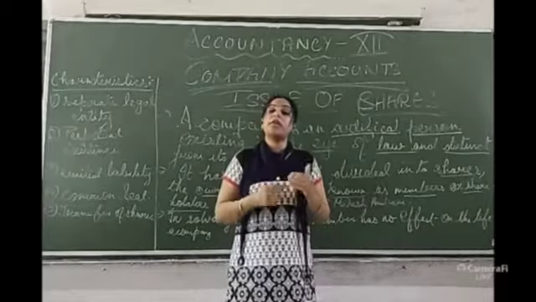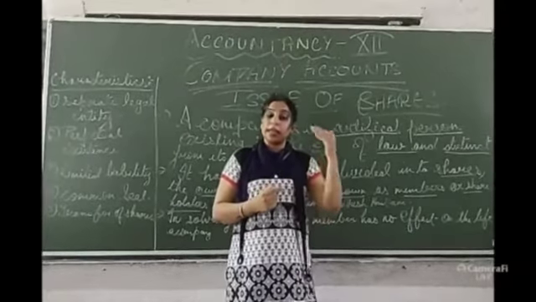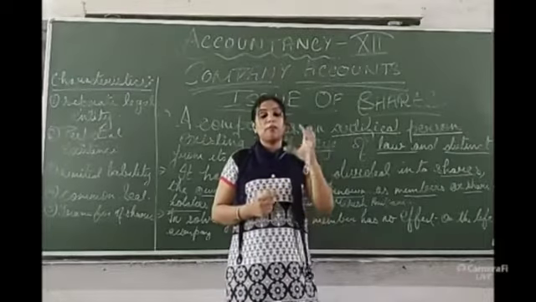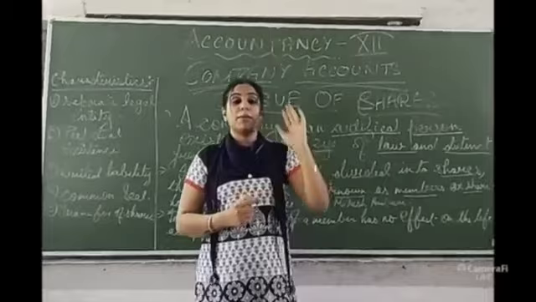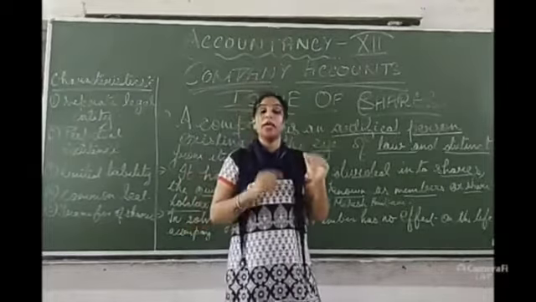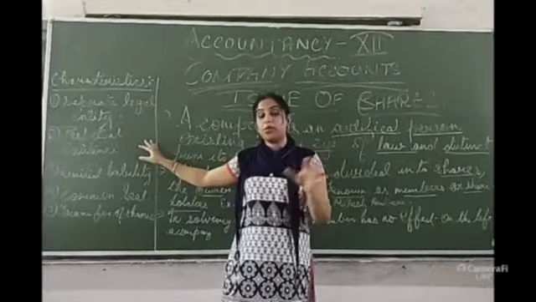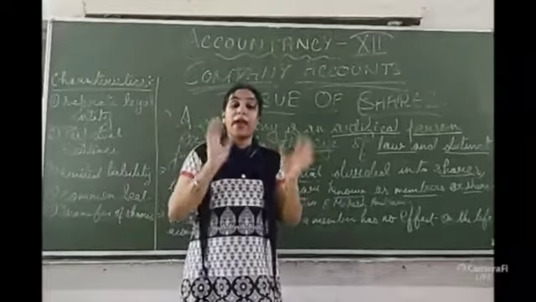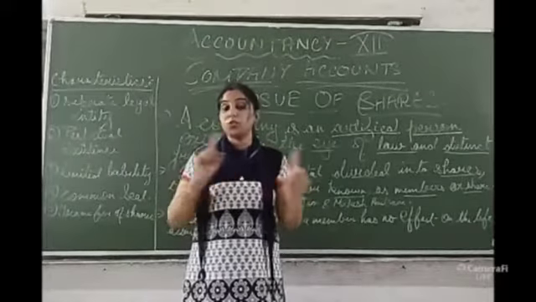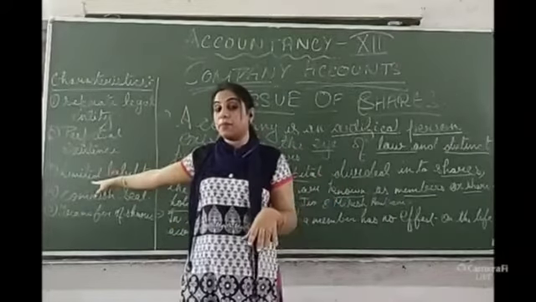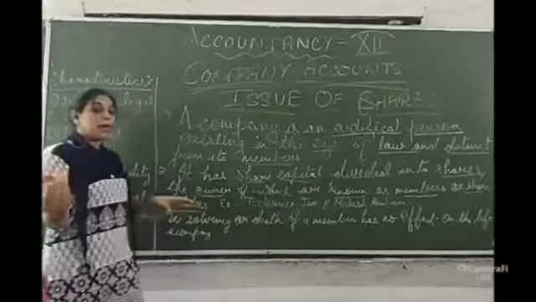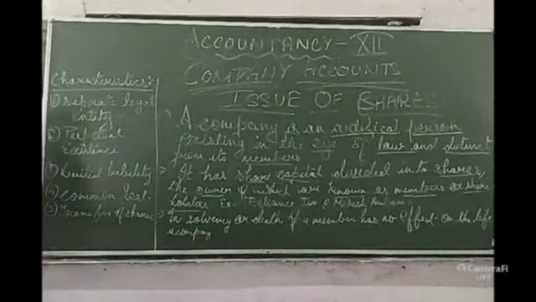In my next video, I will explain in detail the meaning of OPC. But when I am talking about the private company and public company, I am going to tell you that a private company cannot issue shares, but a public company can issue shares.